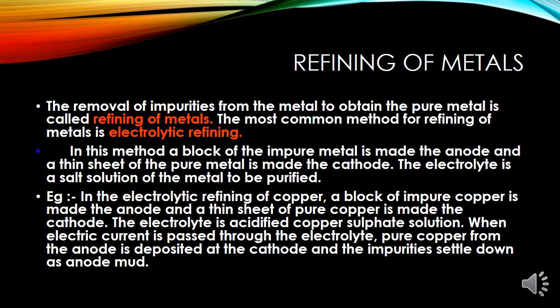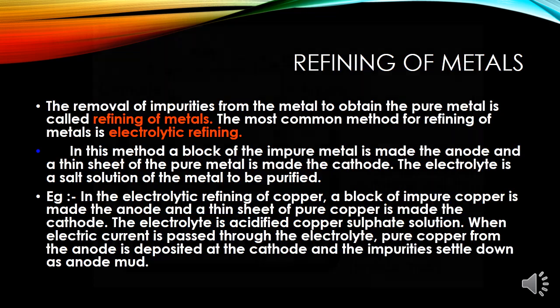When we pass electricity through this setup, the pure metal from the anode dissolves into the electrolyte, and an equivalent amount of pure metal from the electrolyte is deposited on the cathode. The soluble impurities go into the solution, whereas the insoluble impurities settle down at the bottom of the anode and form anode mud. For this, we have a diagram of the electrolytic chamber in the next slide.